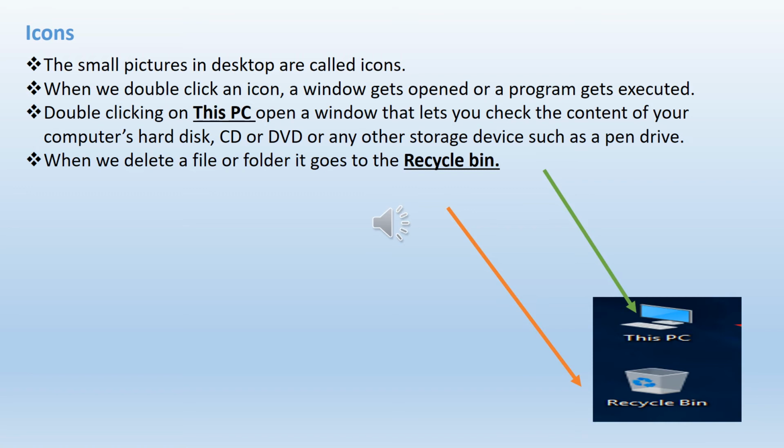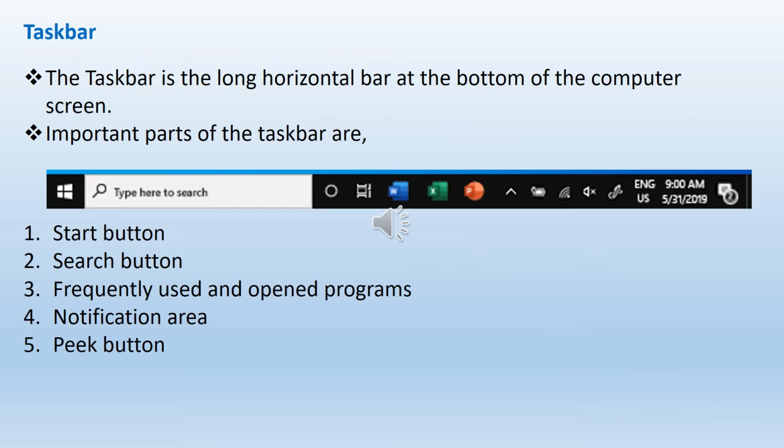Okay, right. So the fourth one, children: when we delete a file or a folder, it goes to the recycle bin. So if you have any unwanted file or folder, you can delete it. When you delete it, children, you can find it in the recycle bin.